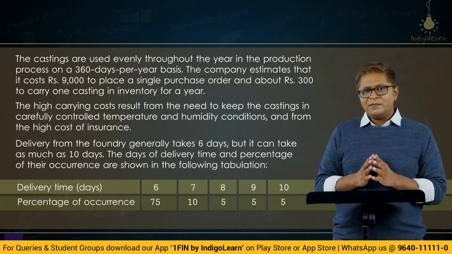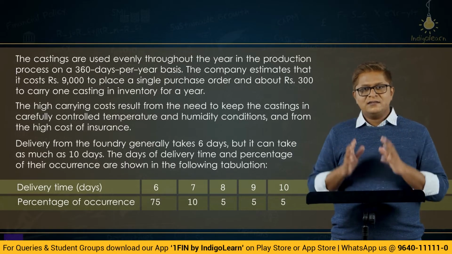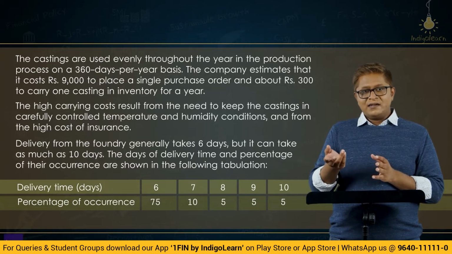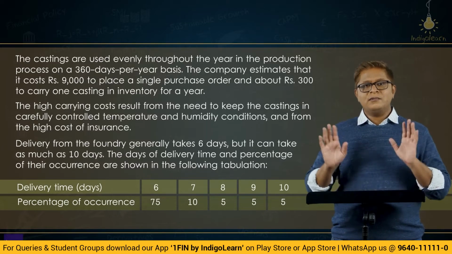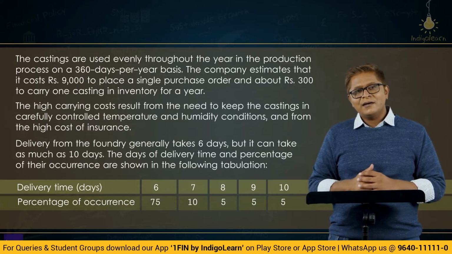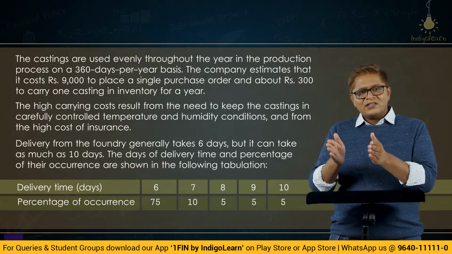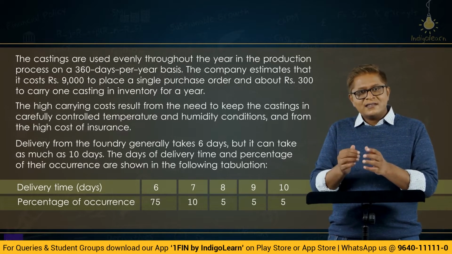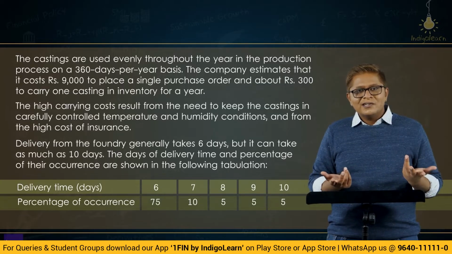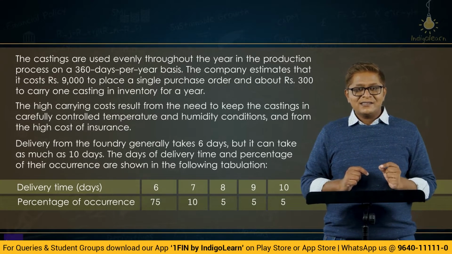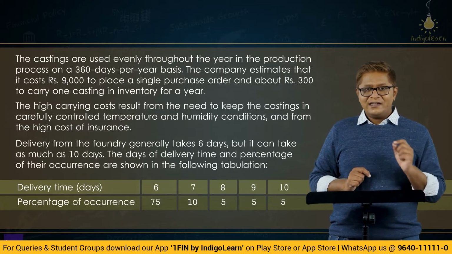Let's say I am keeping a stock of only 6 days as the safety stock, and the material is coming on the 6th day, then no problem. But if the material comes on the 7th day, what will happen? Sir, you kept a safety stock of only 6 days, you will finish that stock in 6 days, and one day you will go stock out. So please understand this very carefully.